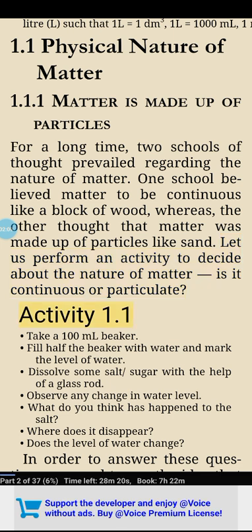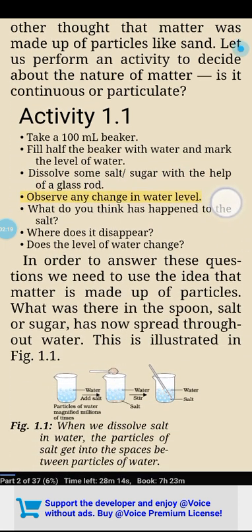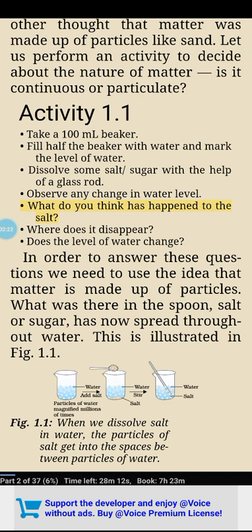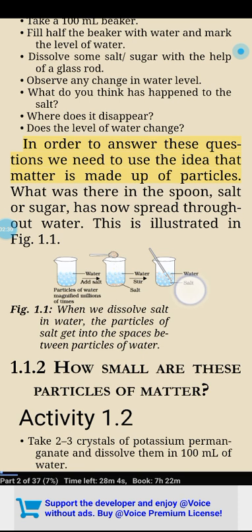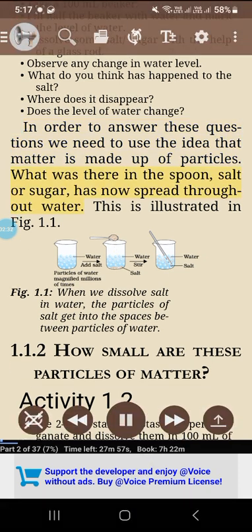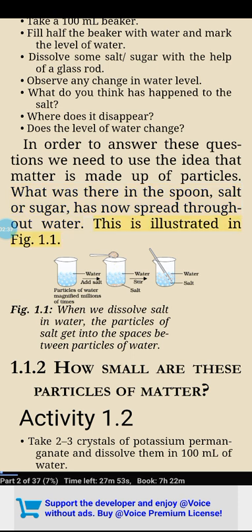Activity 1.1. Take a 100 milliliters beaker. Fill half the beaker with water and mark the level of water. Dissolve some salt or sugar with the help of a glass rod. Observe any change in water level. What do you think has happened to the salt? Where does it disappear? Does the level of water change? In order to answer these questions we need to use the idea that matter is made up of particles. What was there in the spoon, salt or sugar, has now spread throughout water. This is illustrated in figure 1.1. When we dissolve salt in water, the particles of salt get into the spaces between particles of water.